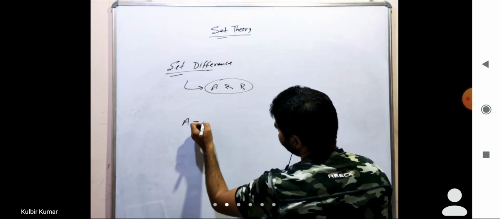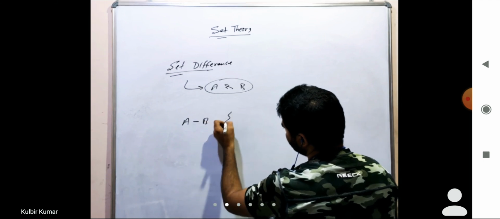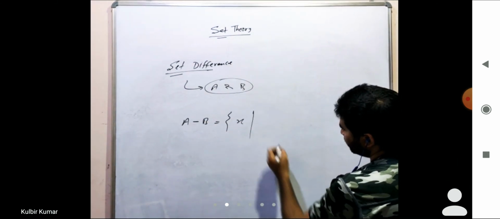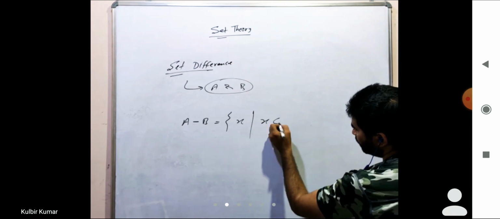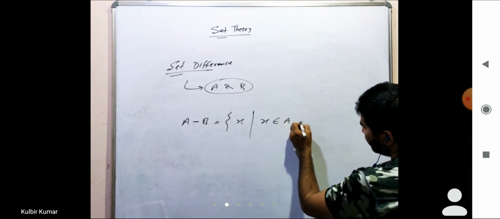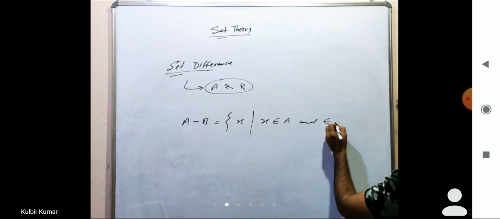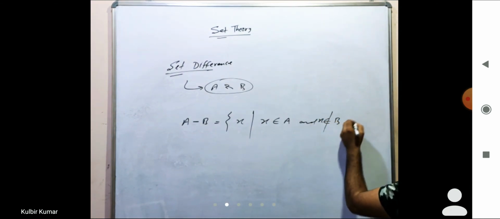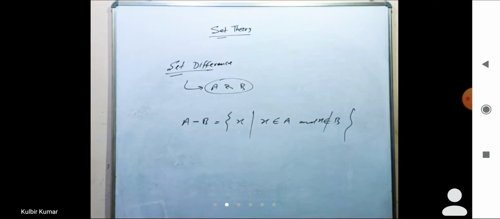A set difference B equals, what we can say, x such that x belongs to A and x doesn't belong to B. x belongs to A and x doesn't belong to B.